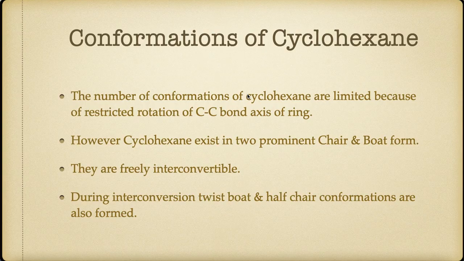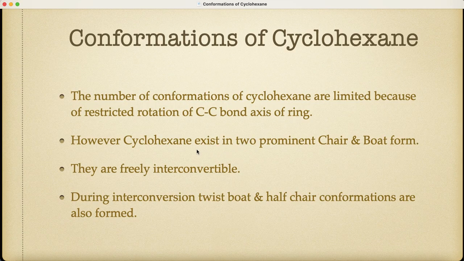Let us see the conformations of cyclohexane. As we know, cyclohexane has a hexagonal ring. It is a ring structure. Thus, the number of conformations of cyclohexane is limited because there is restricted rotation around the carbon-carbon bond axis.